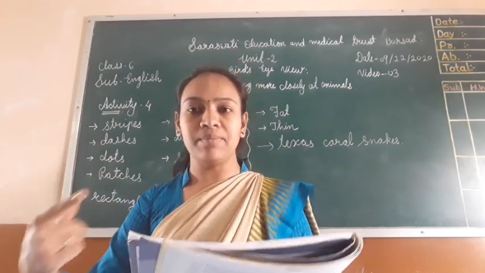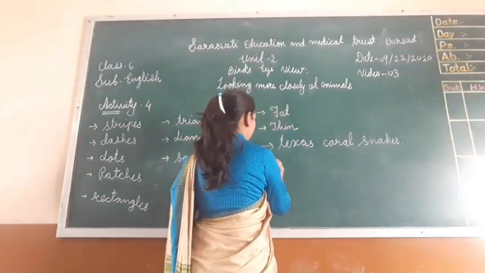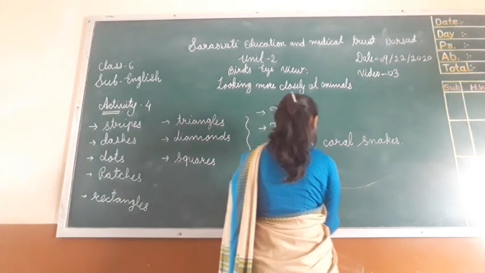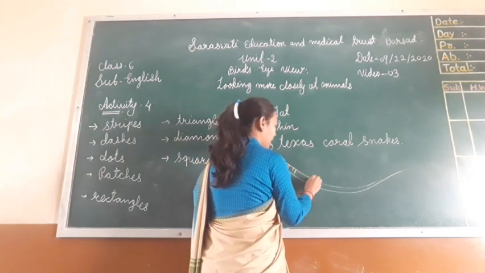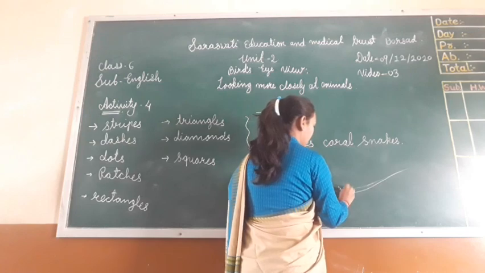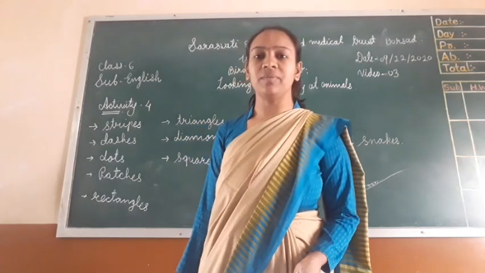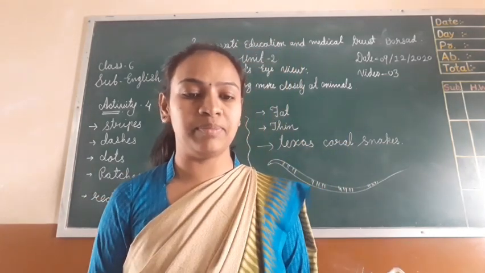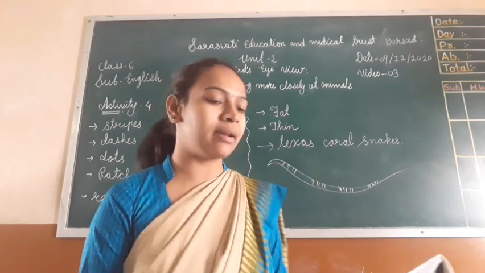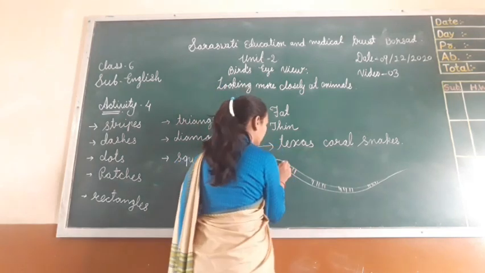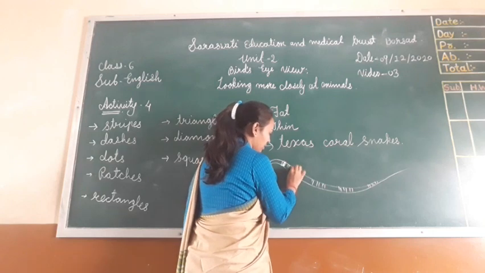In the same way, all along the body of the snake, black, yellow, red, black, yellow, red, that kind of colored stripes all around. Then the yellow rings are very thin compared to the black and red rings. It means yellow is thin and the others are broad.